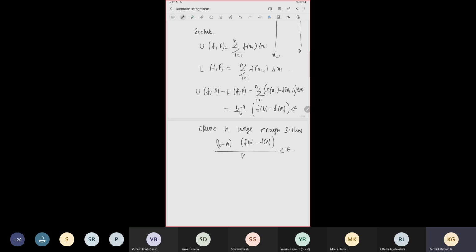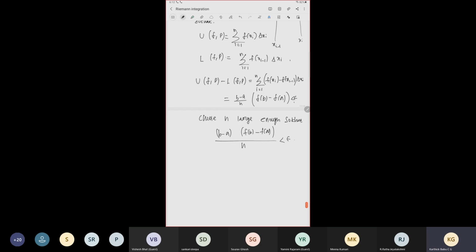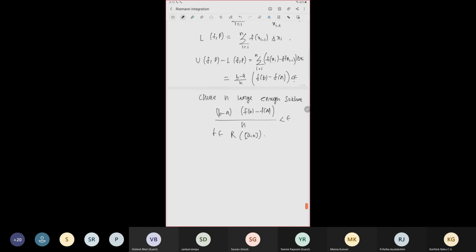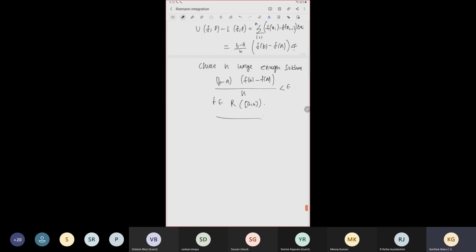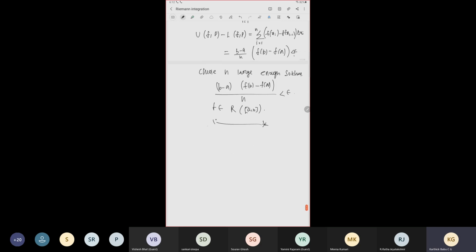This completes the proof. Then by the theorem, the equivalent criterion of Riemann integration, we have f belongs to R of a comma b. So the integrable functions include monotonic functions also.